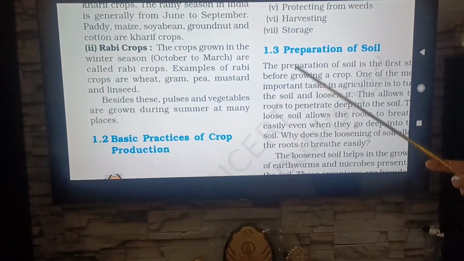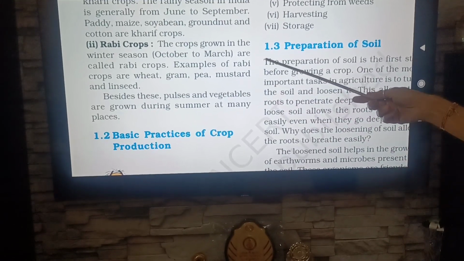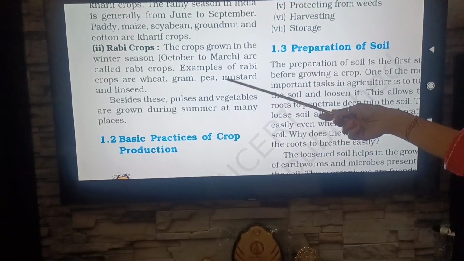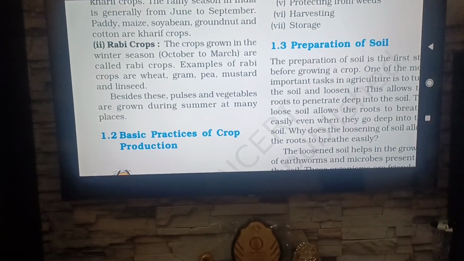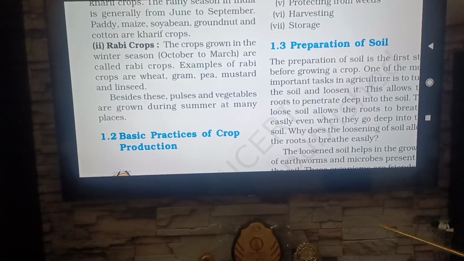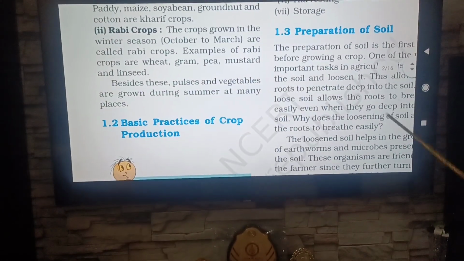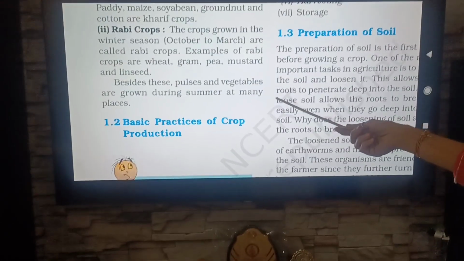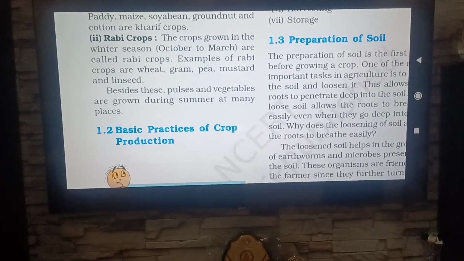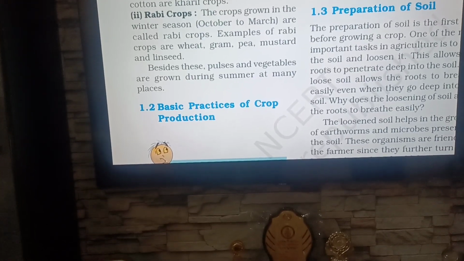Another type of crop is Rabi crops. These are the crops which are grown in the winter season, that is from October to March. Examples of Rabi crops are wheat, gram, pea, mustard and linseed. So on the basis of seasons, two main categories of crops are Kharif crops and Rabi crops. Besides these, pulses and vegetables are grown during summer at many places in different parts of the country.